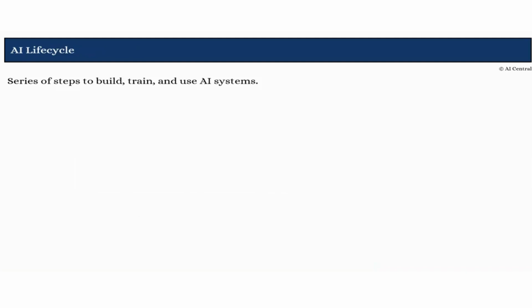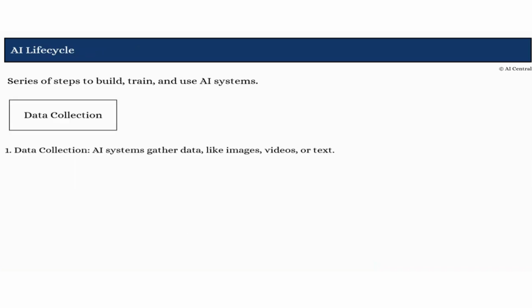Let us look at the AI lifecycle. Now, to create any AI application, we need to follow a series of steps, and it starts with data collection. So we need to first collect the data, and that data can be in the form of images, videos, or text.